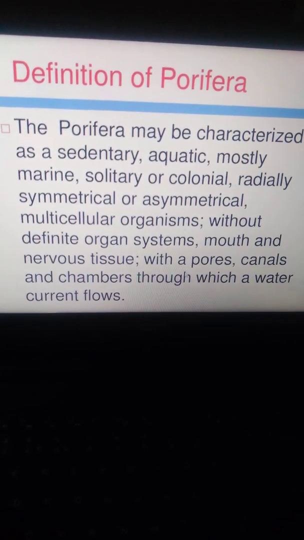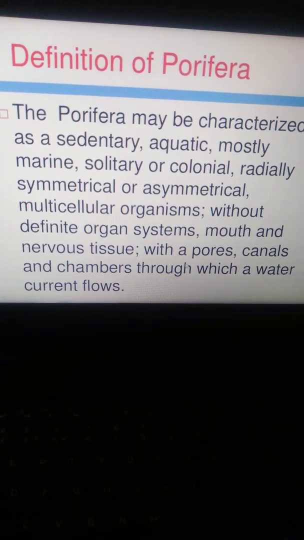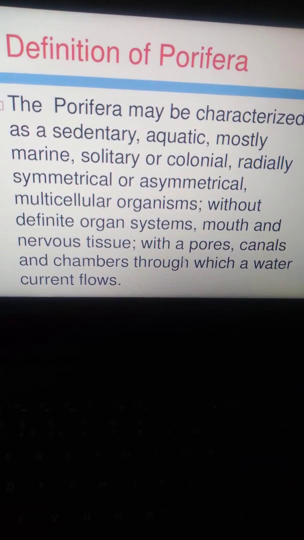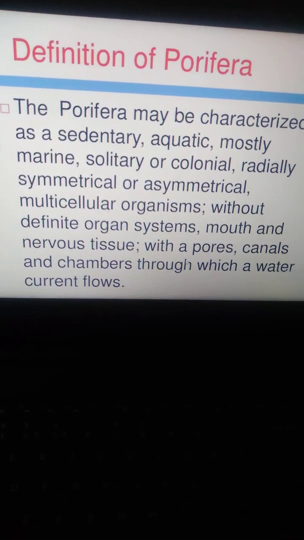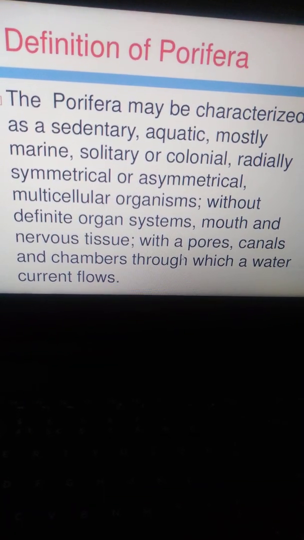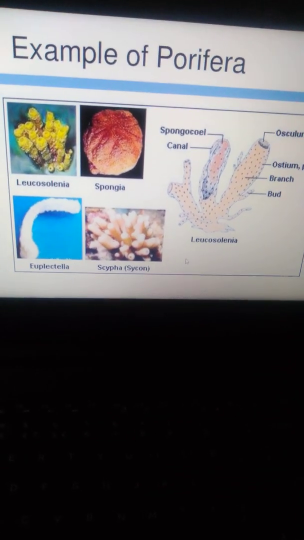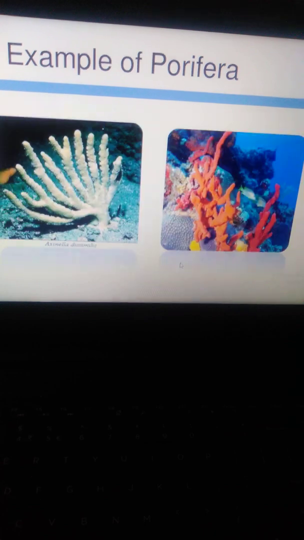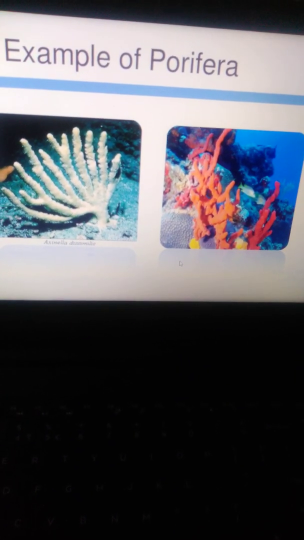Here, the Porifera may be characterized as sedentary, aquatic, mostly marine, solitary or colonial, radially symmetrical or asymmetrical, and multicellular organisms without definite organ systems, mouth and nervous tissue, with pores, canals, and chambers through which a water current flows. Examples of Porifera here are Leucosolenia, Spongia, and Euplectella, Scypha. Another example is Euspongia officinalis.